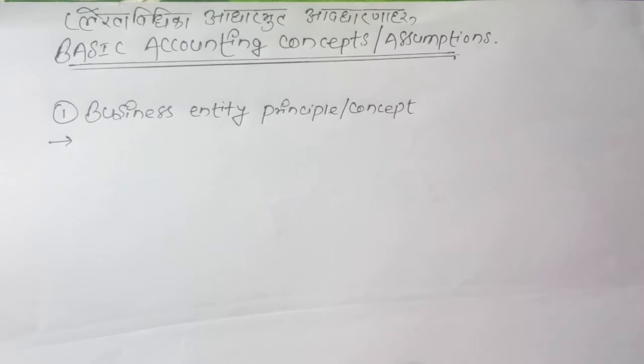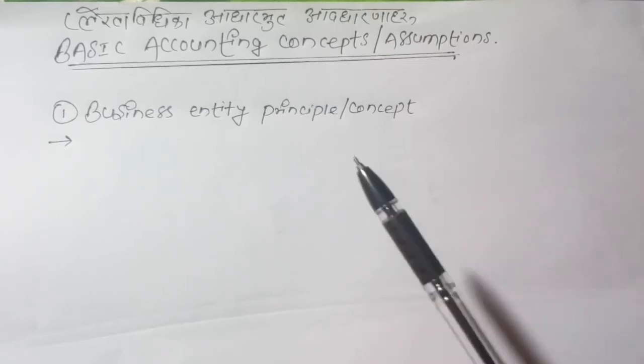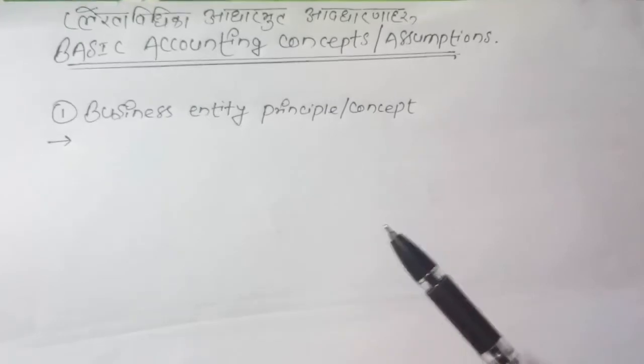Whatever transaction takes place in the business should be recorded under bookkeeping, so that we can find out the financial position of the business organization, as the businessman is eager to know about it. Maintaining books of account is not a simple task. So what are the criteria needed to keep bookkeeping, we are going to discuss.